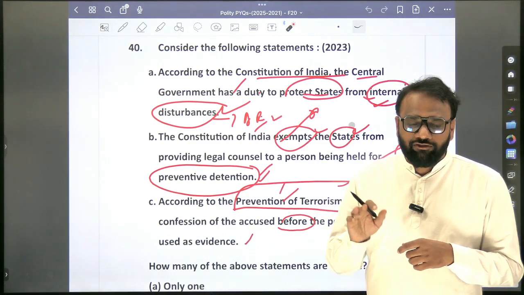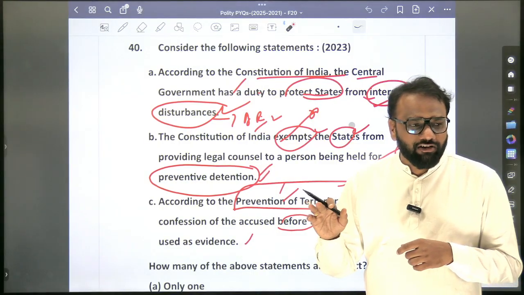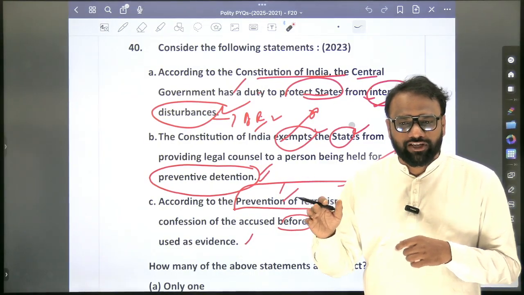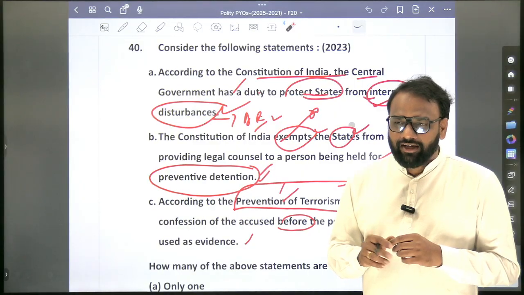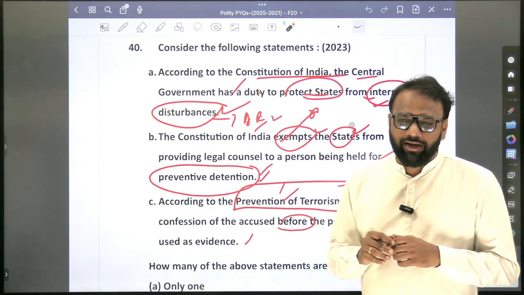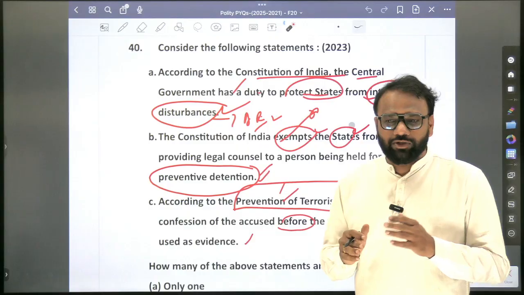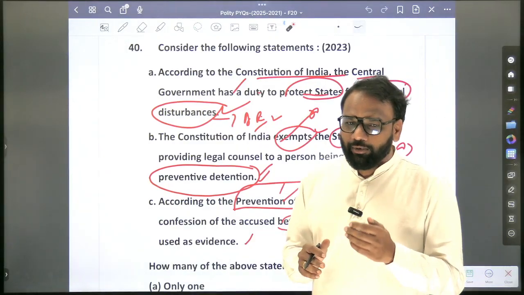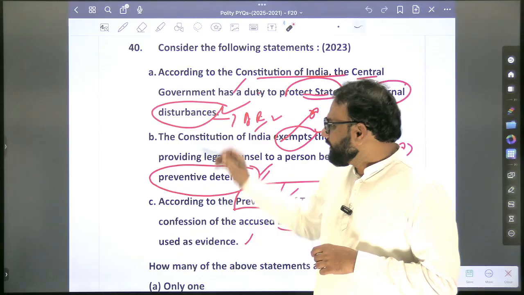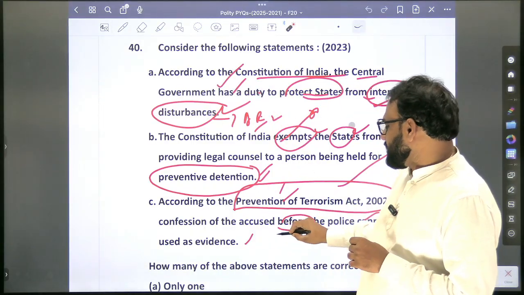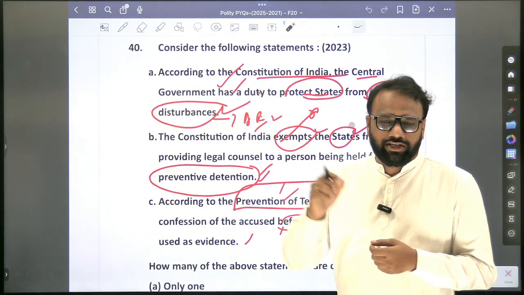Apart from the POTA Act, is there any other act wherein the confession before the police officer can be used as evidence? Yes, the TADA Act. How about UAPA? No, under UAPA there is no such provision. Confession before the police officer cannot be used as evidence. So here you will become perfect with the first statement. For the third statement, again curiosity driven, you can find out one or two acts.